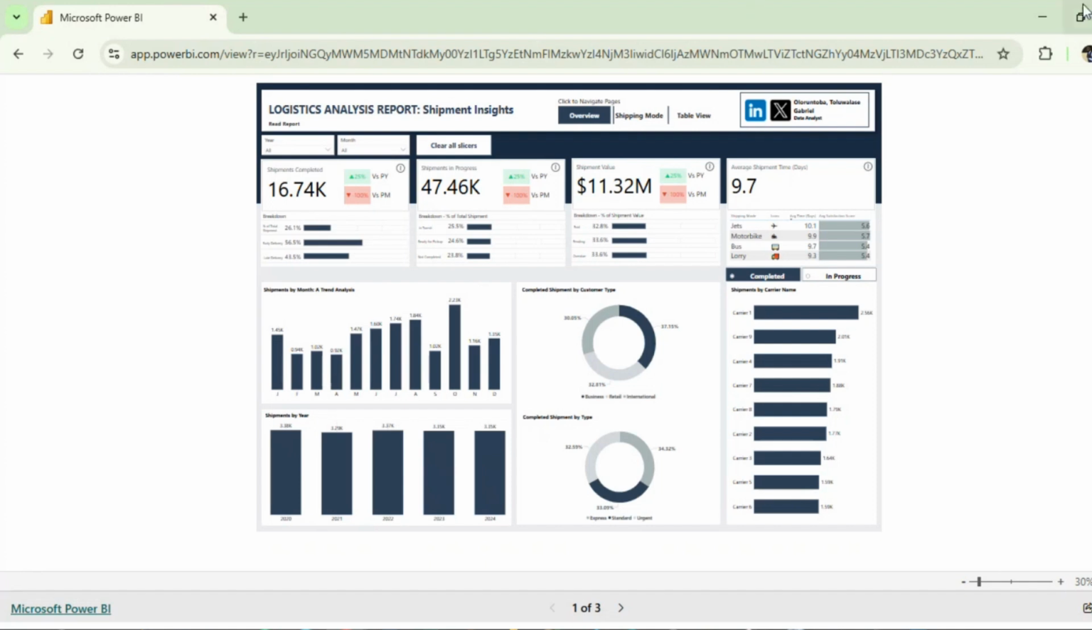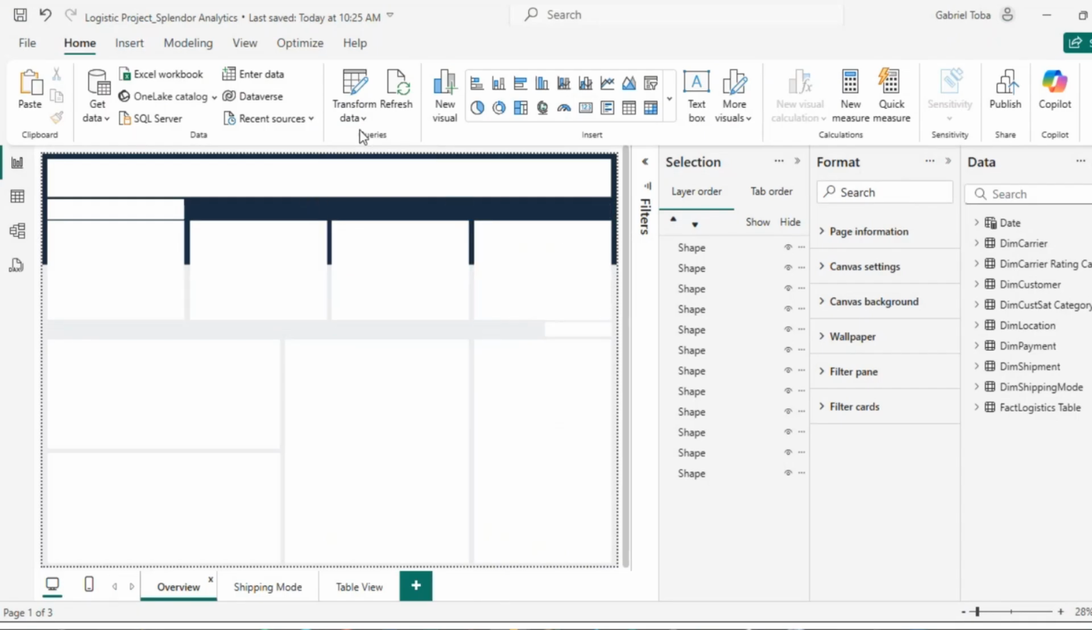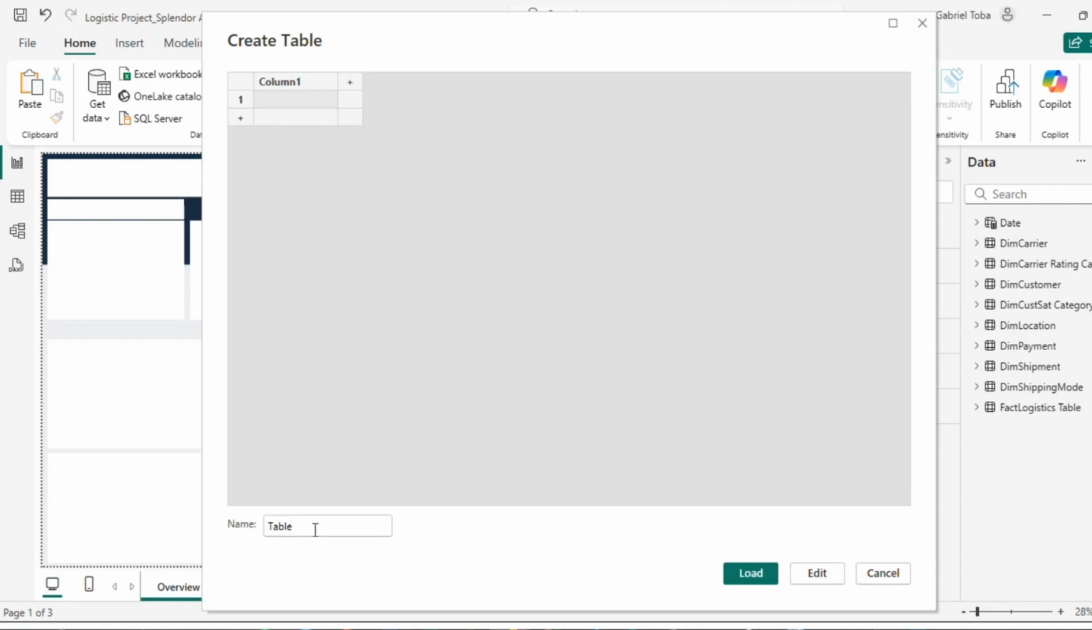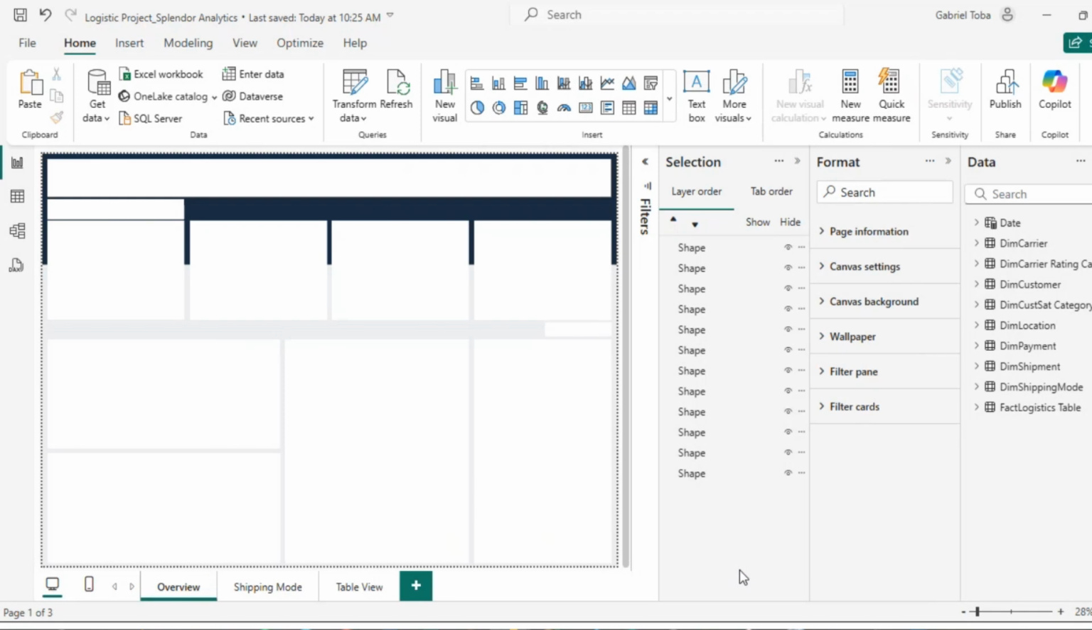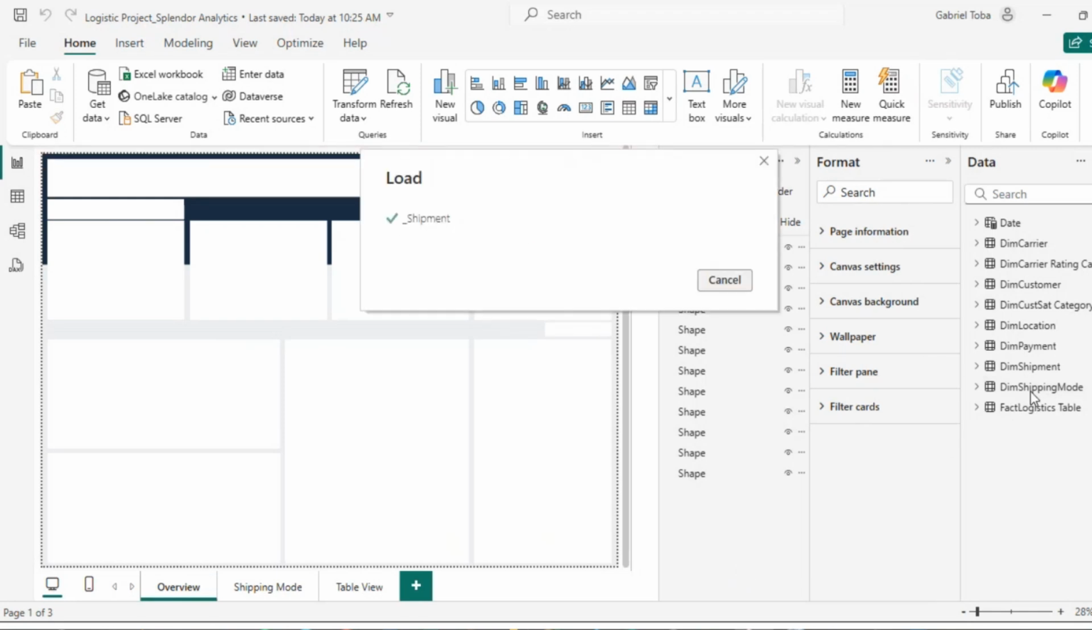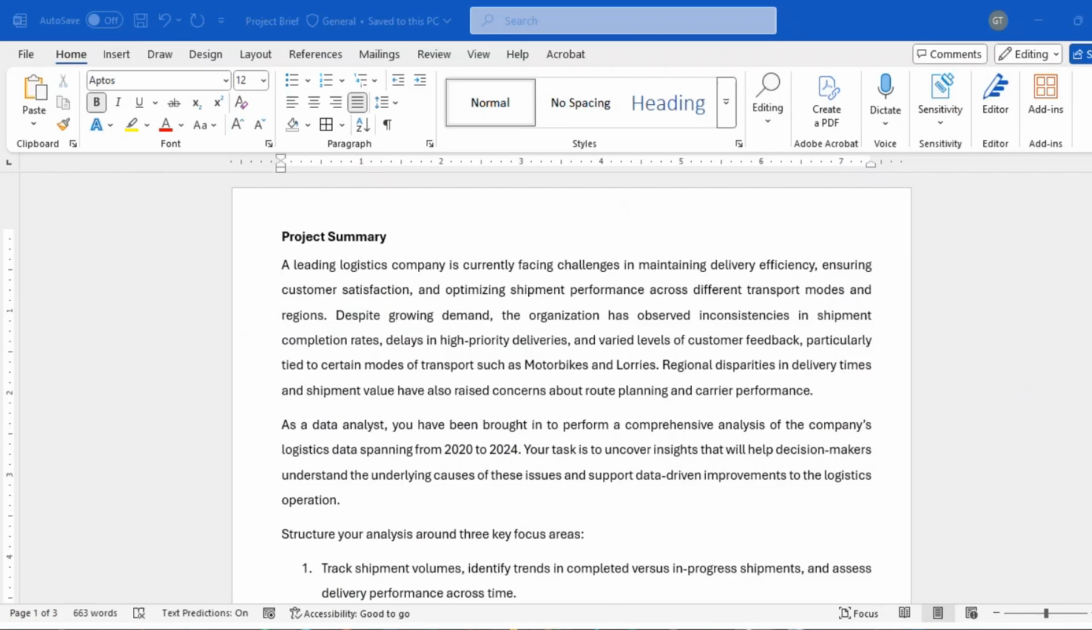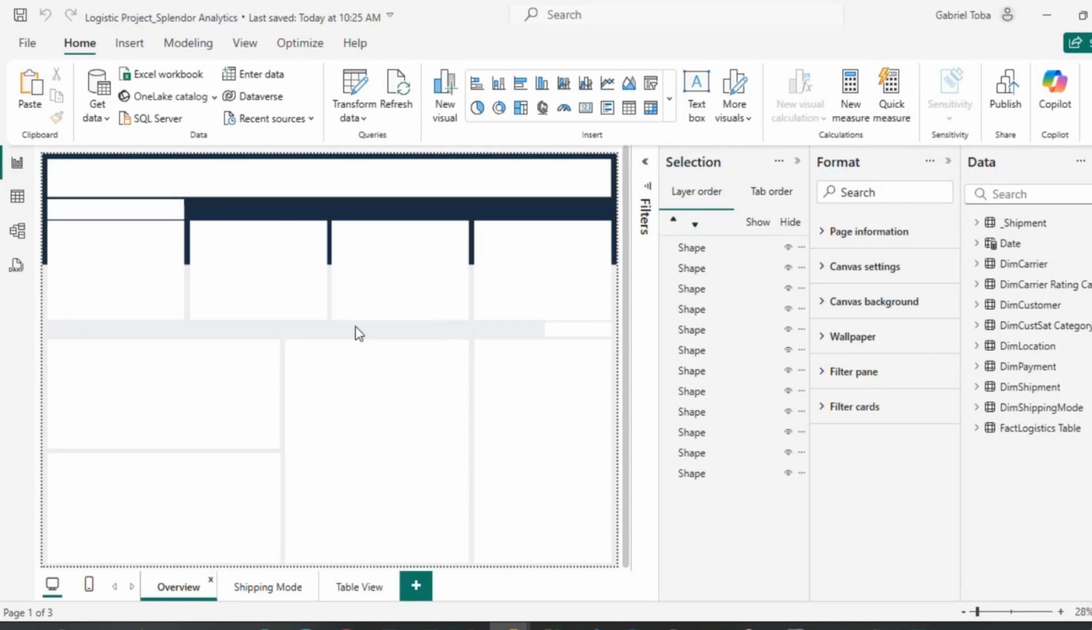DAX. Okay, but for that I'm just going to come here and do enter data, and I'm going to start selecting my DAX. Okay, and I'm going to call this shipment, containing DAX measures around shipment, and I'm going to do this. Oh wow, what happens? Let me see. So I have this created, and I have this created.